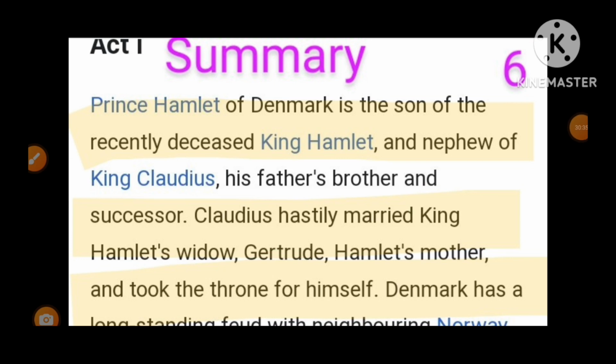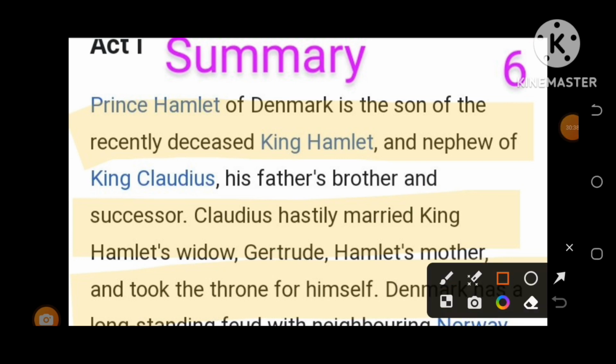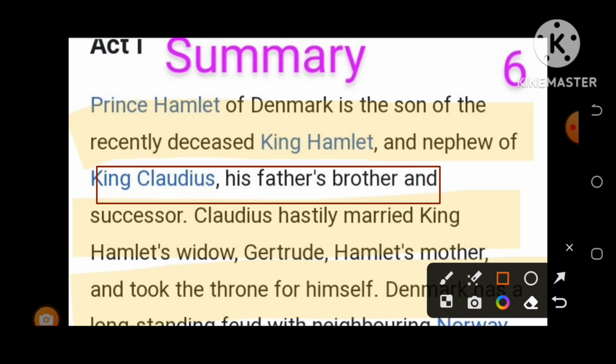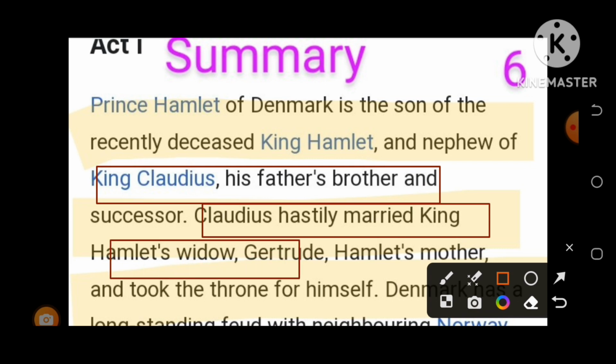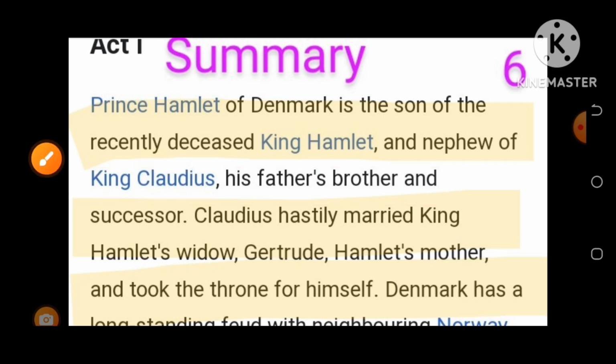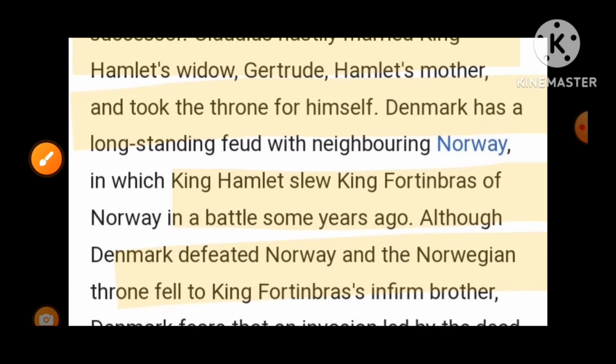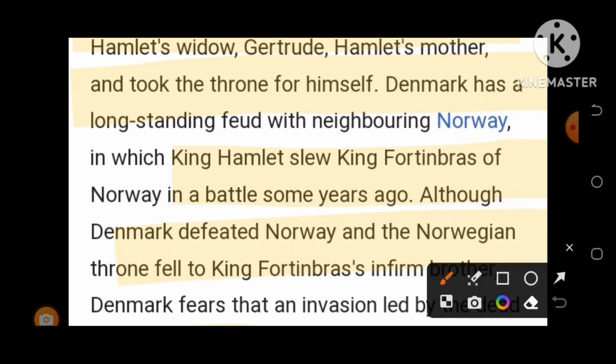King Claudius, his father's brother and successor, hastily married Prince Hamlet's mother and King Hamlet's widow, Gertrude. This is an important feature I have already discussed. And he took the throne for himself.